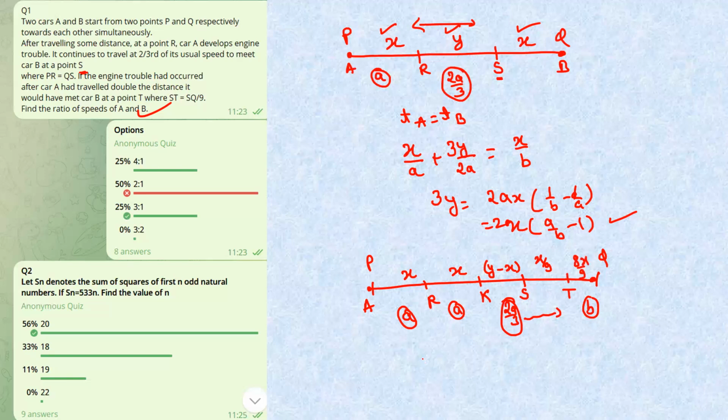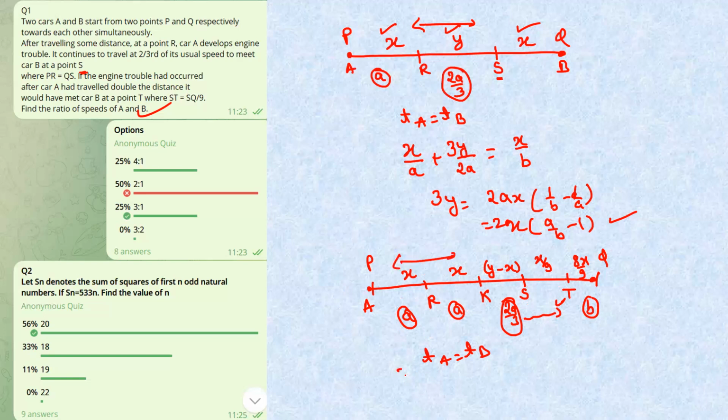Okay. Now again we'll do the same thing. They're meeting at T, so time taken by A will be time taken by B. This is a lengthier method, I guess. Proportionality, I don't know whether it will be used, but this is a lengthy question as well. Because time taken by A: till here it traveled with the speed of A.